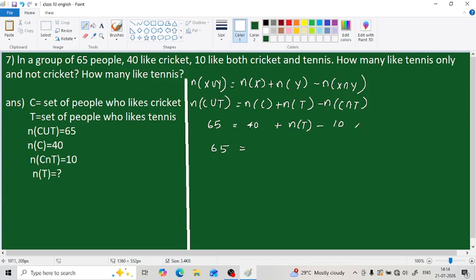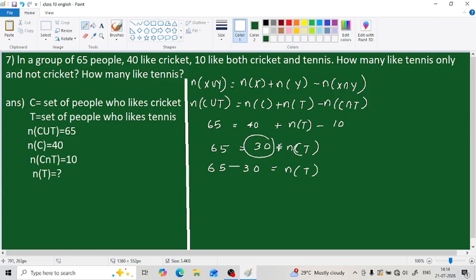These are the numbers in this set, isn't it? So we can solve it. 40 minus 10 is 30, then plus n(T). We can replace that with 30 plus n(T). So 65 equals 30 plus n(T). When we move 30 to this side, it becomes minus 30, equal to n(T).